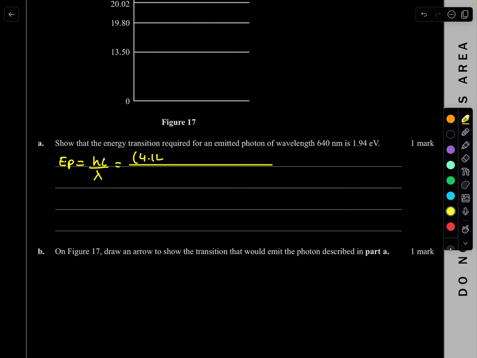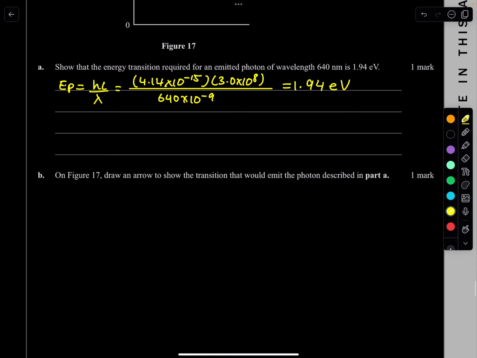So 4.14 times 10 to the negative 15 times the speed of light, divided by the wavelength, which is 640 times 10 to the negative 9. Make sure it's in meters. That gives me 4.14 times 10 to the negative 15, times 3.0 times 10 to the power of 8, over 640 times 10 to the negative 9. And so that gives me 1.94 electronvolts. And yes, we have proved it basically. All right, that's easy. 1 mark.